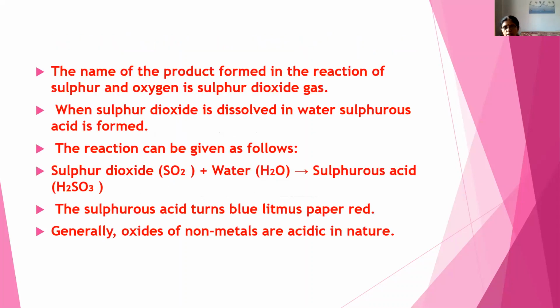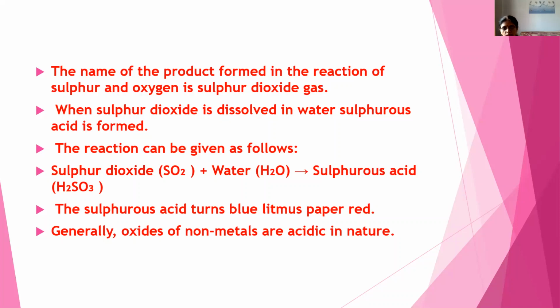The name of the product formed in the reaction of sulfur and oxygen, what is that called? Sulfur dioxide gas, isn't it? So when sulfur dioxide is dissolved in water, we get sulfurous acid. From the name itself, we can tell it is acidic in nature. How will the reaction be? Sulfur dioxide plus water gives sulfurous acid.